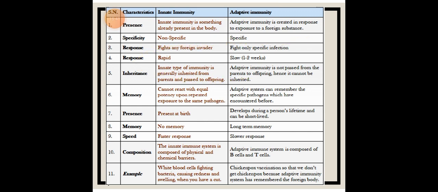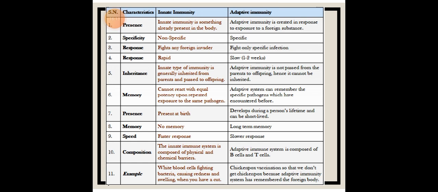So first of all, here it begins. Innate immunity is something that is already present in the body, and adaptive immunity is created to respond to exposure to a foreign substance. Specificity: innate immunity is non-specific, and adaptive immunity is a specific response. Innate immunity fights any foreign invader, and adaptive immunity fights only a specific infection. And then response: innate immunity is rapid, and adaptive immunity is slow, 1 to 2 weeks.